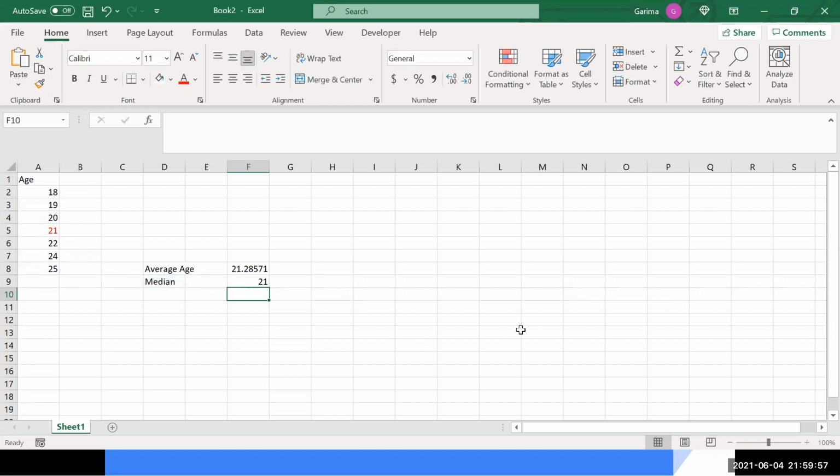Okay. So now if I ask you, why do we find median? To find the standard deviation, like the outliers. Outliers how? Because we do a box plot in which there is a 25 percentile, 50 percentile, 75 percentile, and anything which is out of that box is an outlier.